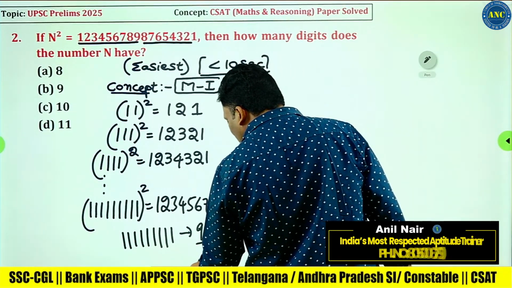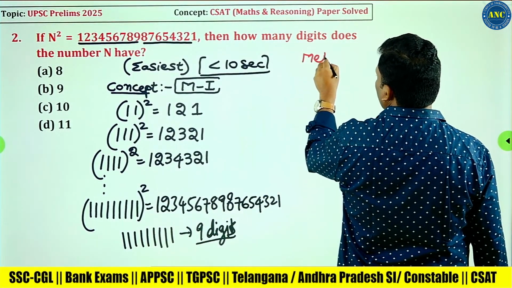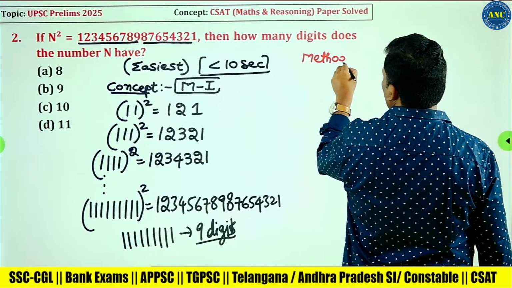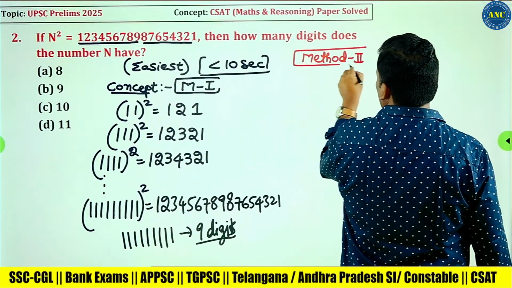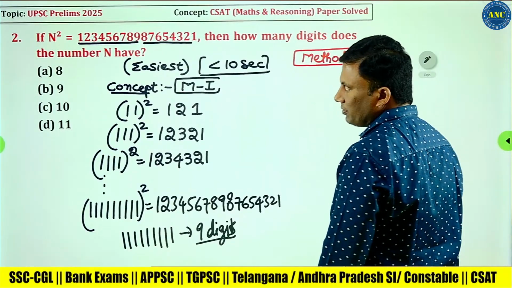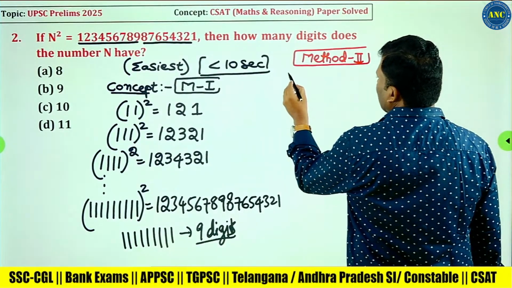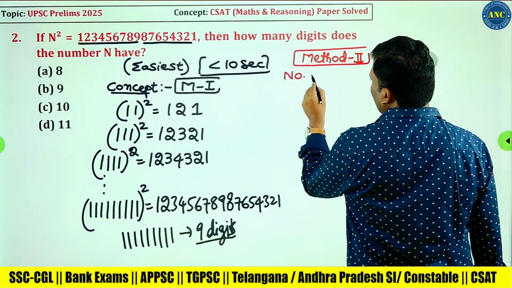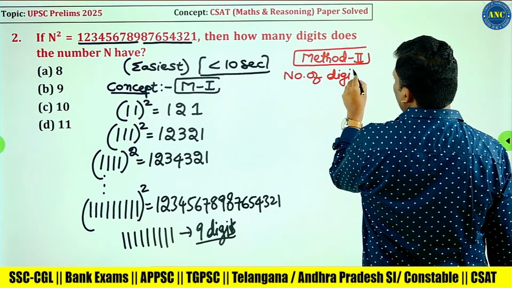Concept 2. If this question is asked to my students, method 2. This is something I discussed in speed calculation. Assume you forgot this concept. Please make a note of this concept: the number of digits in a perfect square.